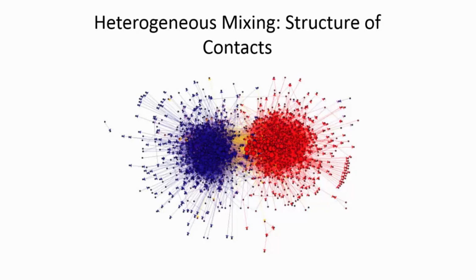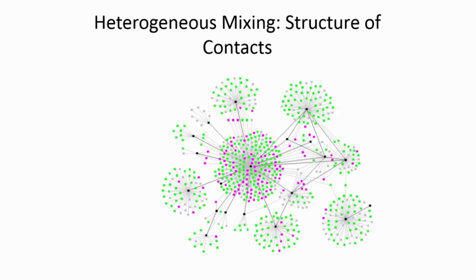This is a visualization of a network or a graph, and in the context of modeling infectious diseases, this has to do with the word mixing. Okay, mixing is how individuals are pairing with each other, how they mix with each other, how they are interacting with each other. And when there is a very well-defined structure of contacts, something that may be visualized like this, here's another example of another structure of contacts. This is referred to as heterogeneous mixing.